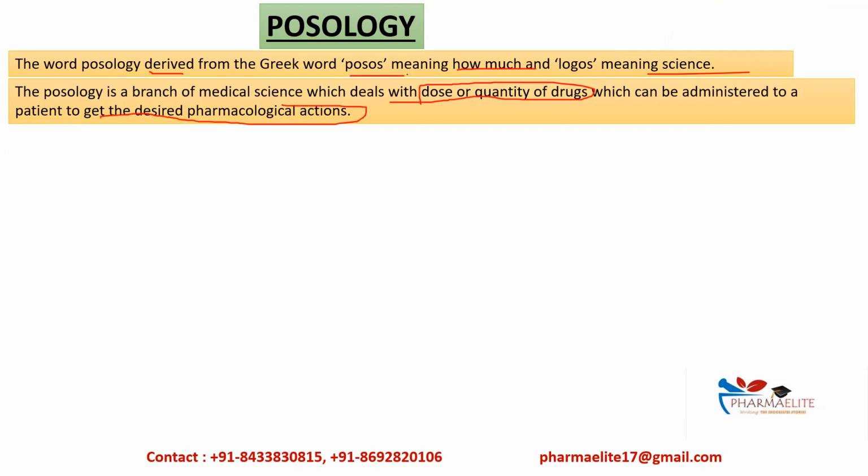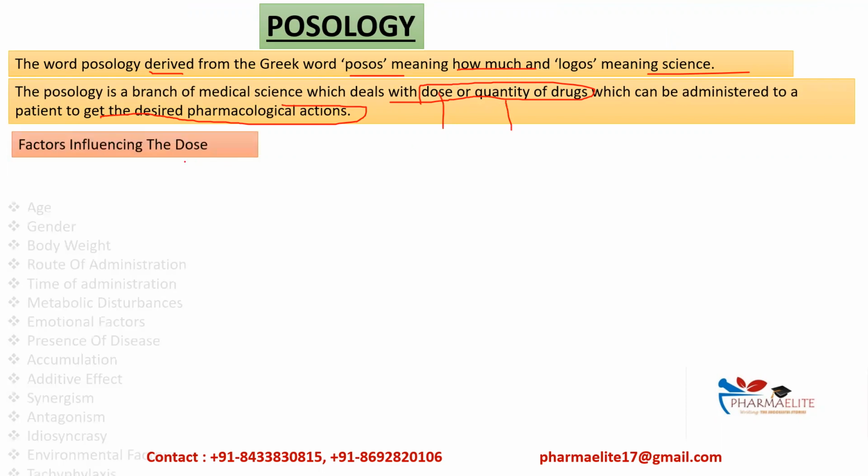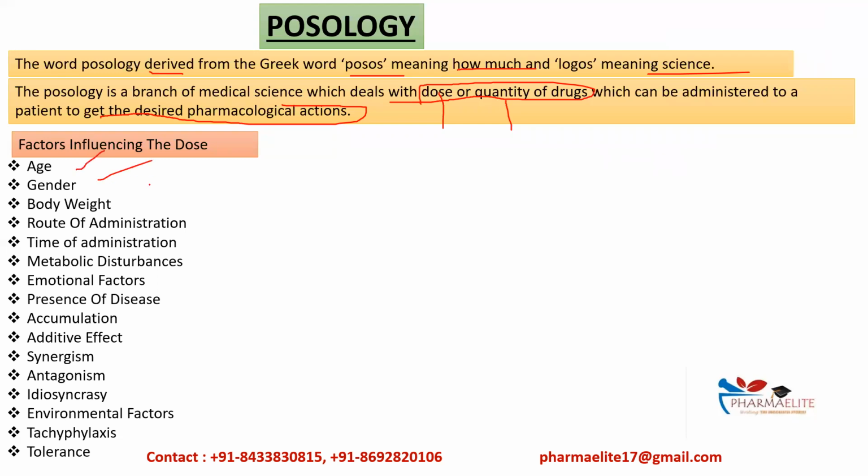And there are various factors which influence this dose or a quantity of drugs. And these are age, gender, body weight, route of administration, time of administration, metabolic disturbances, emotional factors, presence of disease, accumulation, additive effect, synergism, antagonism, idiosyncrasy, then environmental factors, tachyphylaxis, and tolerance. Okay, so we'll see each and every factor in detail. So let's start with the first one, that is age.